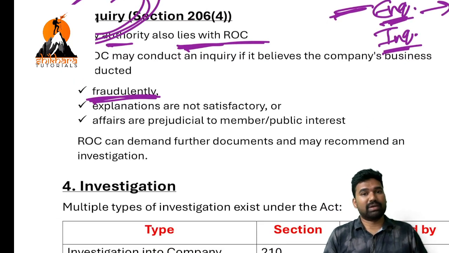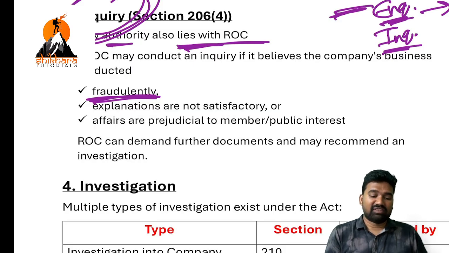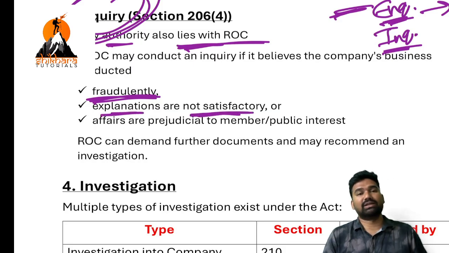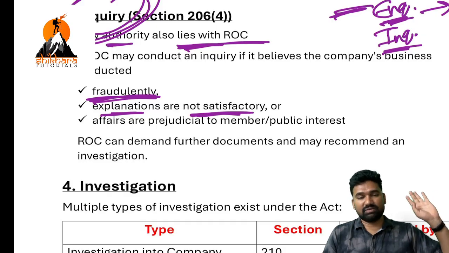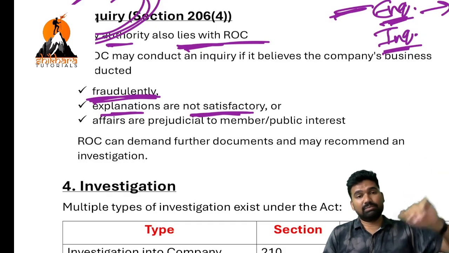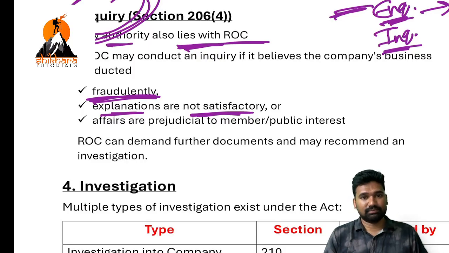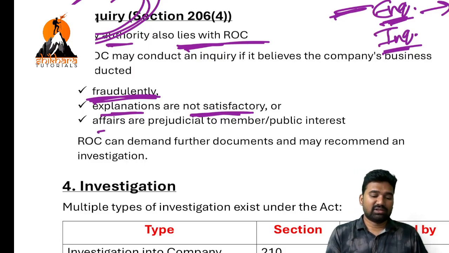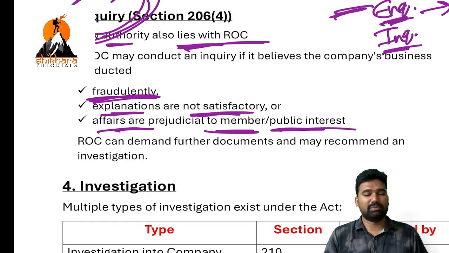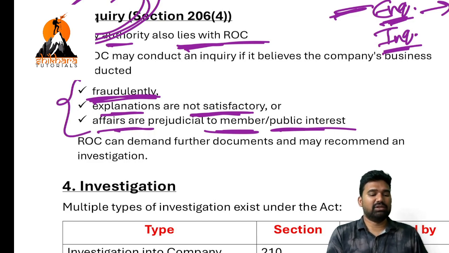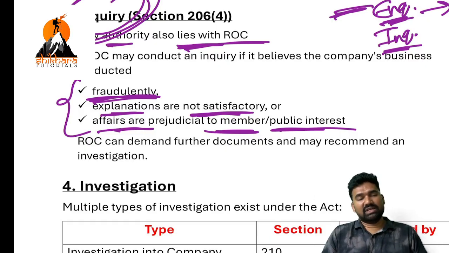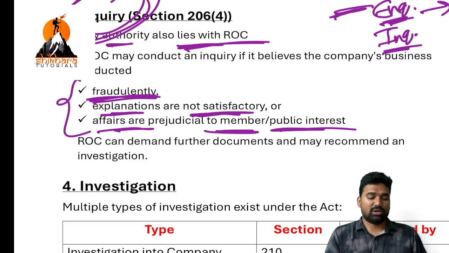ROC will order an inquiry if business is conducted in a fraudulent manner, or the first stage explanation is not satisfactory. ROC asks for the first stage information, no? If that obtained information is not satisfactory to ROC, or if the affairs of the company are prejudicial to the members or prejudicial to the public interest, then ROC can order an inquiry. All three cases are not required. Any one of these three reasons is enough to issue an inquiry order. ROC can demand further documents and may recommend an investigation also.